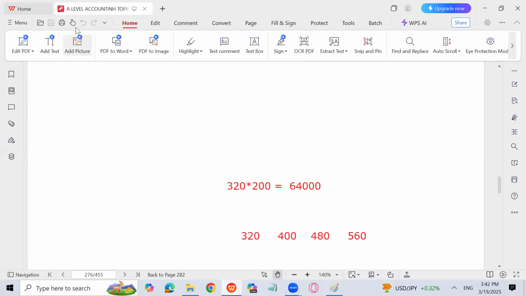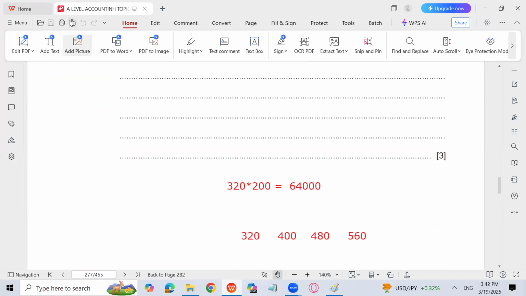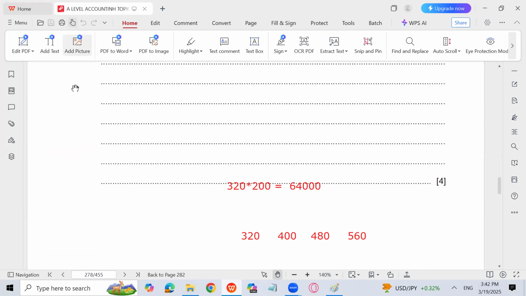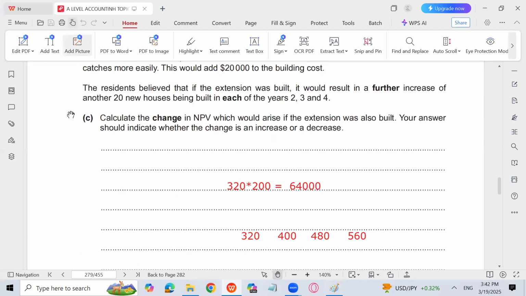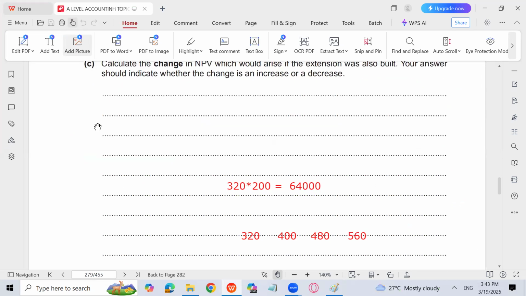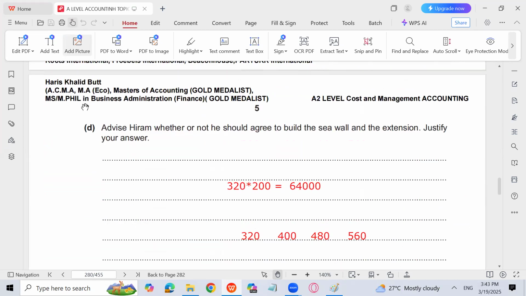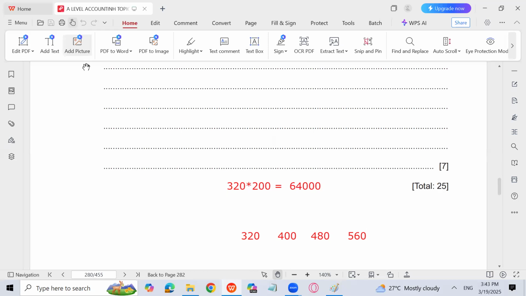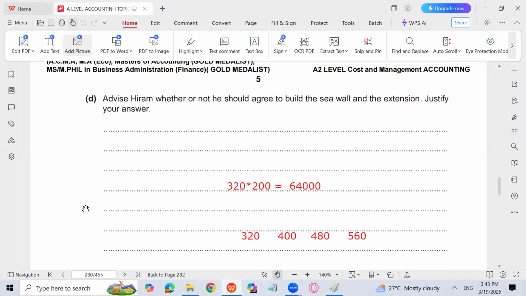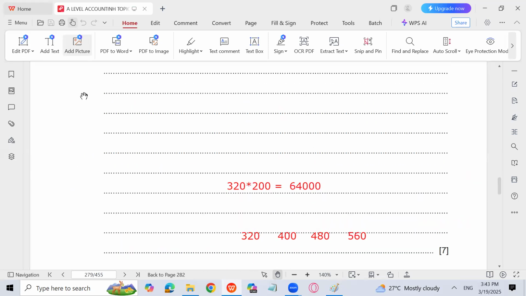So what is the requirement of the next part? Net cash flow, we are done with the debt, and we are done with this. Calculate the change in NPV which would arise if the extension was also built. Your answer should indicate whether the change is an increase or a decrease. There is a decrease actually. Advise whether or not he should agree to build the sea wall and the extension. Justify your answer. We will not take up that particular proposal.